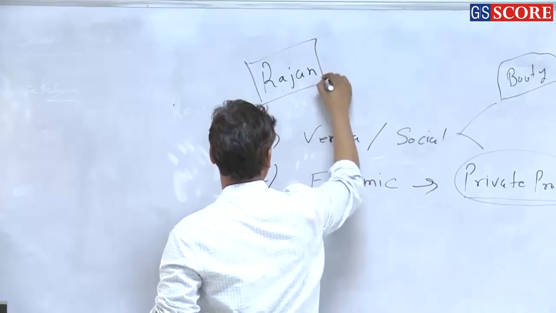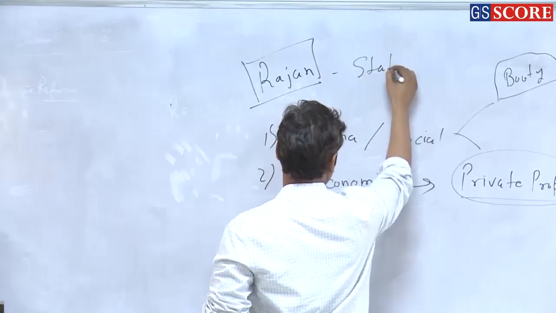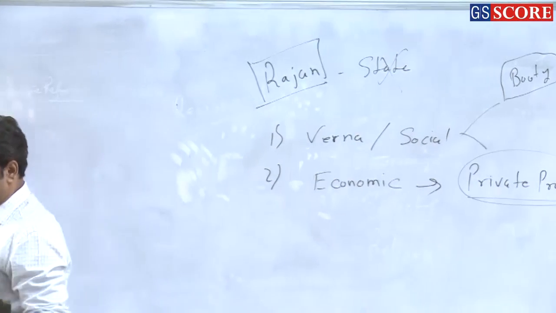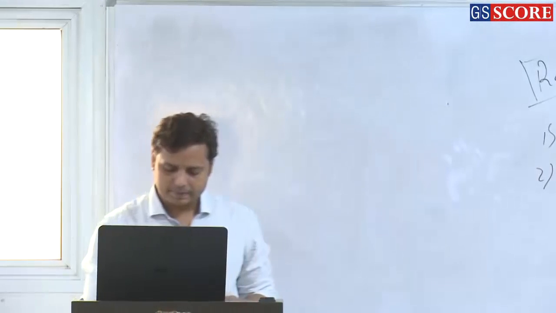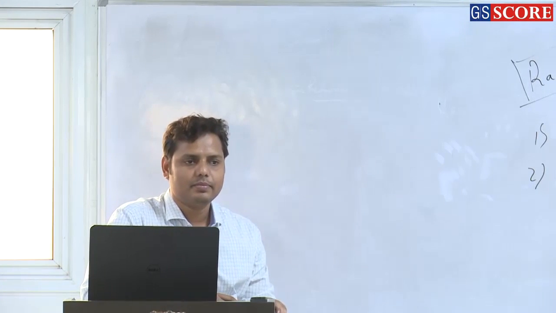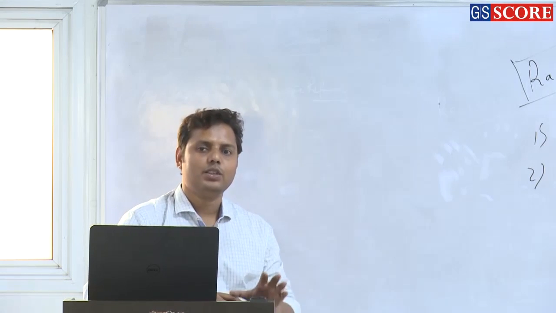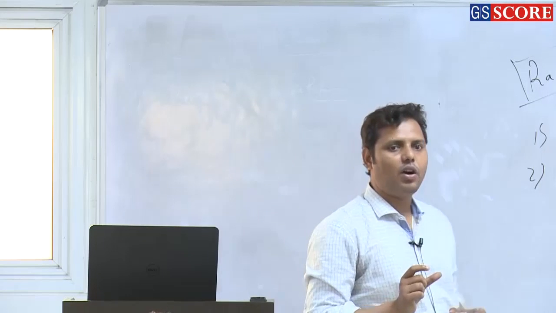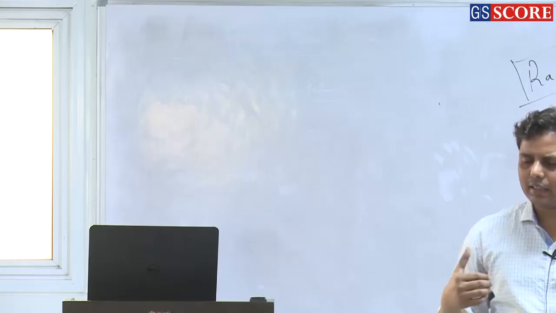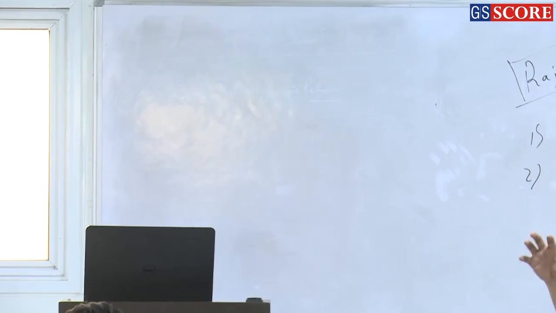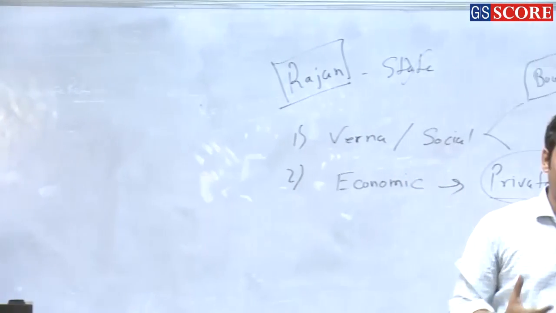If any stratification is not there, state system is not there, right? So what was the meaning of Rajan, or what was the function of the Rajan? Fine, so it was related to power, right? So whenever you are writing anything about the early Vedic society, we definitely cannot talk about the evolution of the state system without the Rajan. So Rajan was nothing but the symbol of power, right?